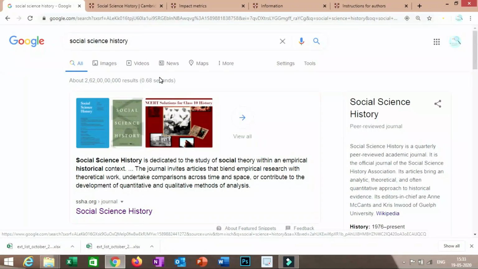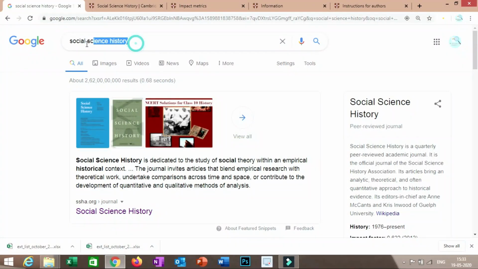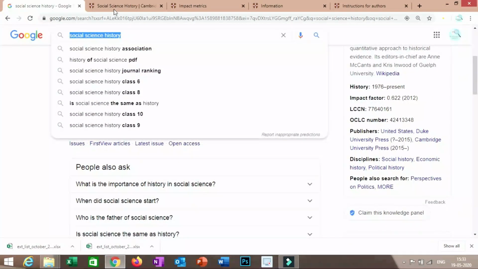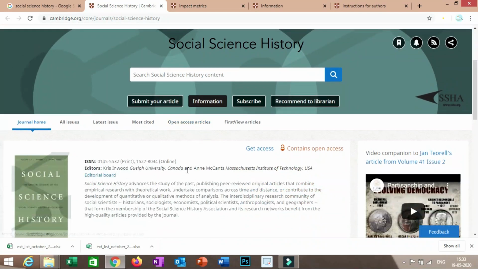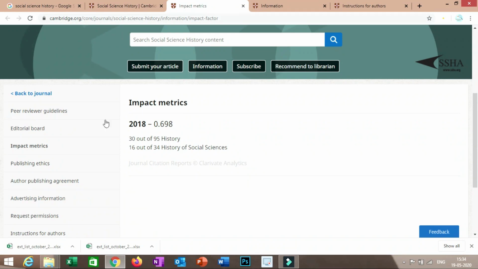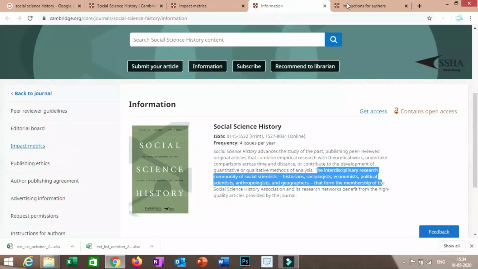The next and last journal is Social Science History. So this is the home page, and Cambridge University Press publishes this journal. So here also different sections are there through which you can get access to this journal's metrics. So you can click on this information. You will get impact metrics, different parameters on the left side. So this is a Scopus journal and it is also involved in Clarivate Analytics, and the 2018 impact factor is 0.698. You can just go to the instructions for authors.